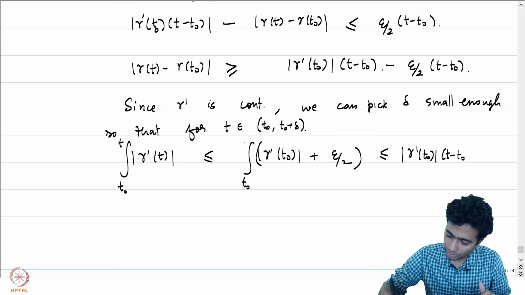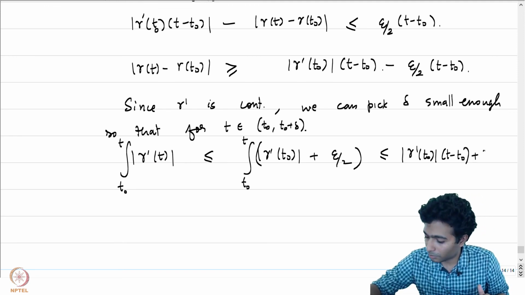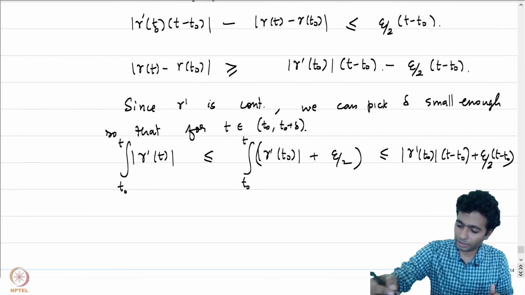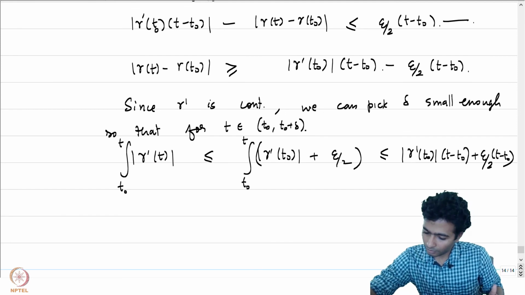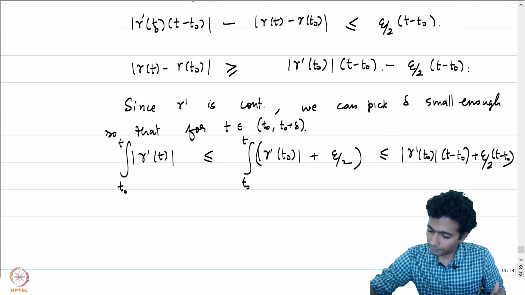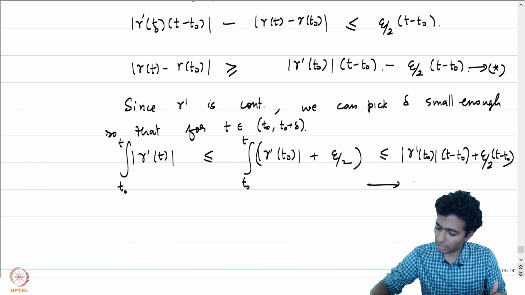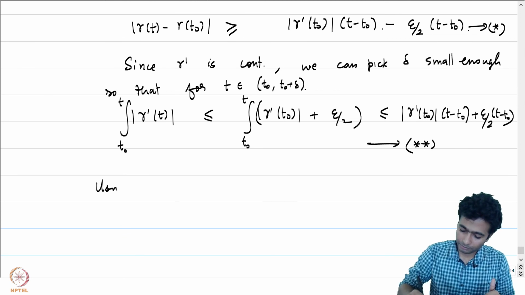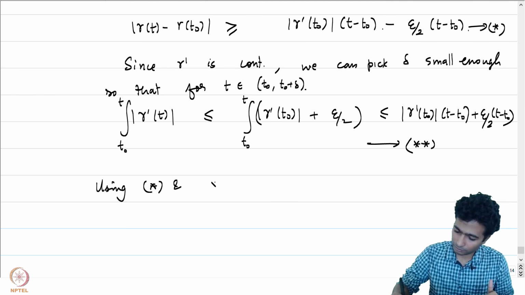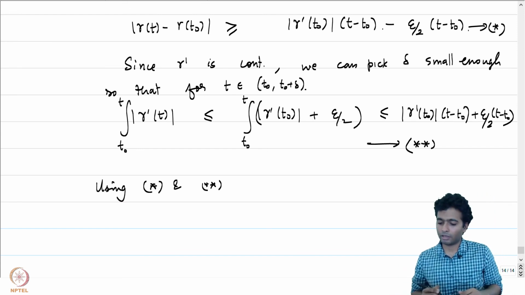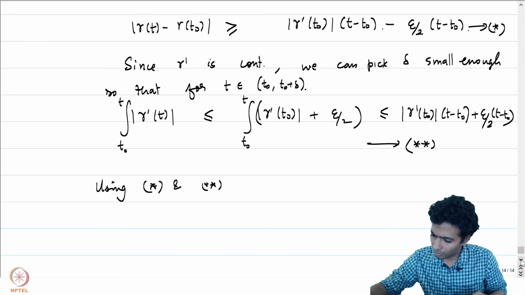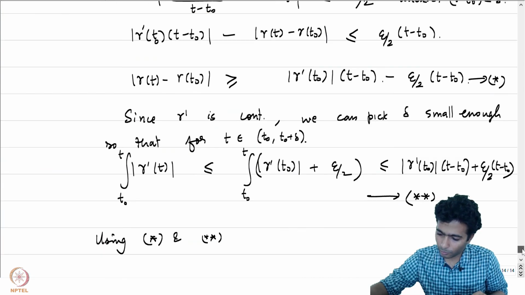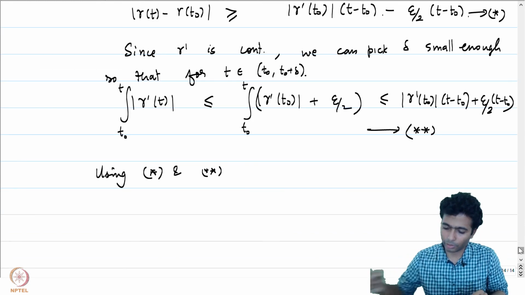So this is going to be T naught to T minus T naught plus epsilon by 2 times T minus T naught. And by using the equality here, star, and this is star star, both these inequalities give, what do we have? We have, let me show you what star is so that I'll write it down accordingly.